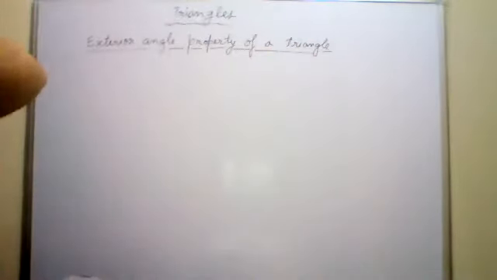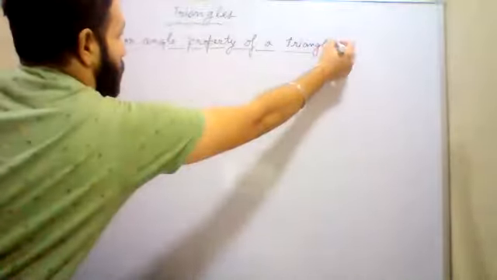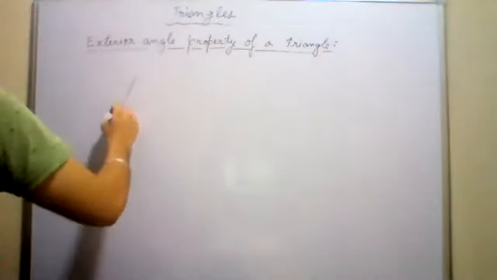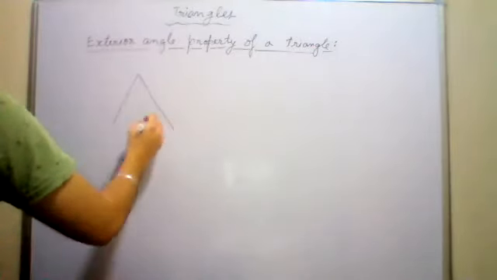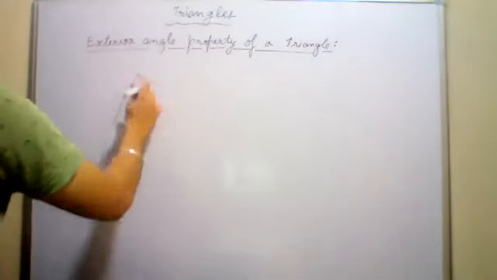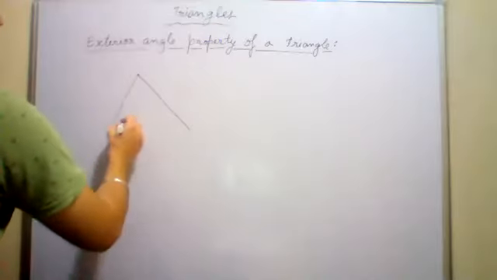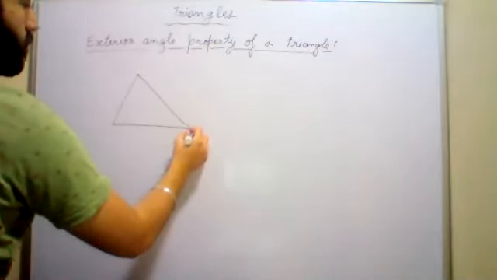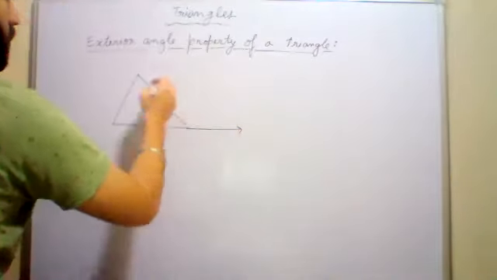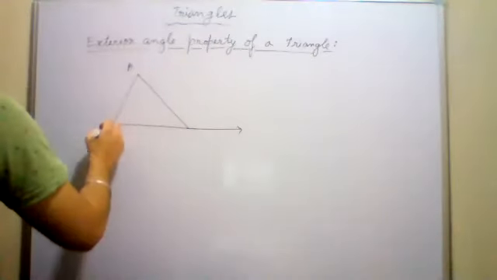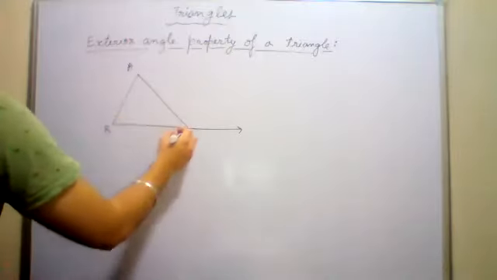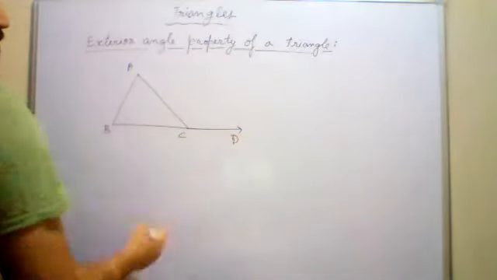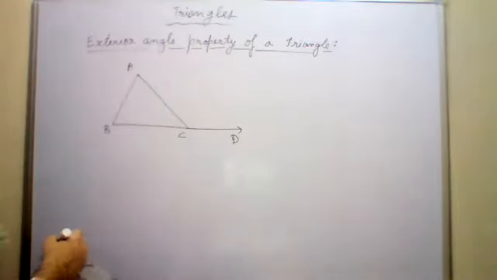Exterior angle property. What is the property? For the property, you will have to make a triangle. Make a scalene triangle. I hope you all know how to make a scalene triangle. So like this, make a triangle.